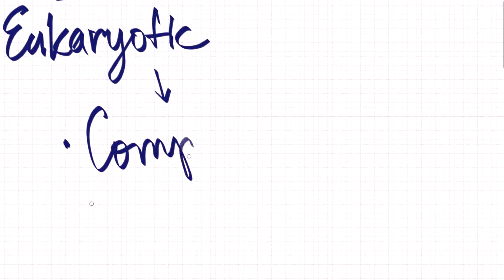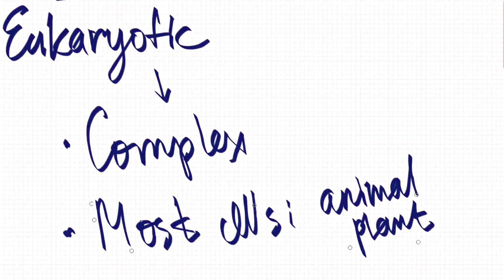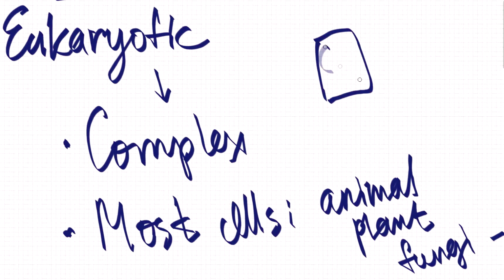Eukaryotic cells appeared a long time after prokaryotic cells. Scientists still don't have a precise answer, but it's somewhere between 1.7 and 2.2 billion years ago. Due to that fact, eukaryotic cells have a more complex structure compared to prokaryotic cells, and most of the living organisms people are familiar with are made from eukaryotic cells. For example, animals, plants, humans.